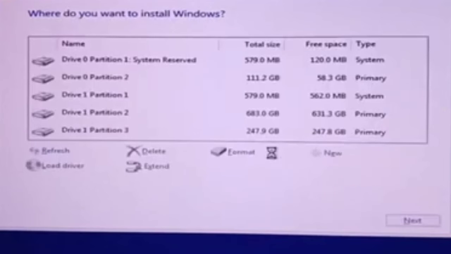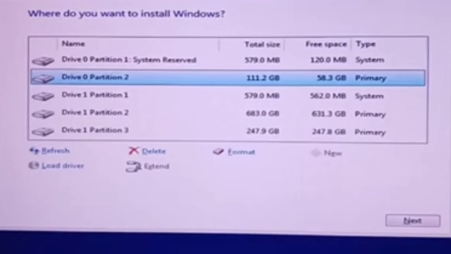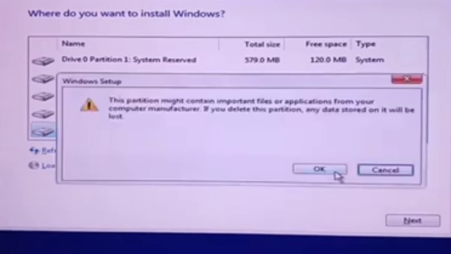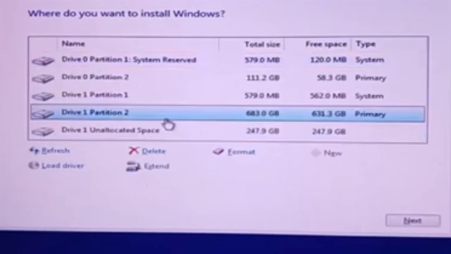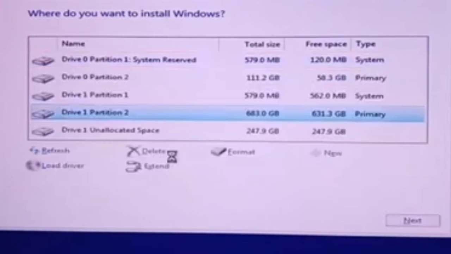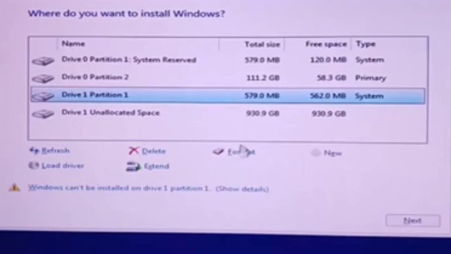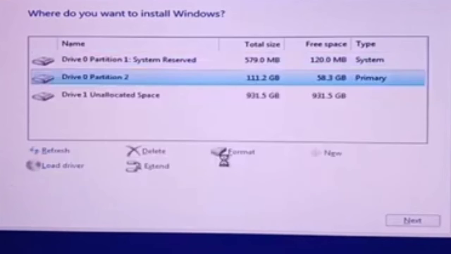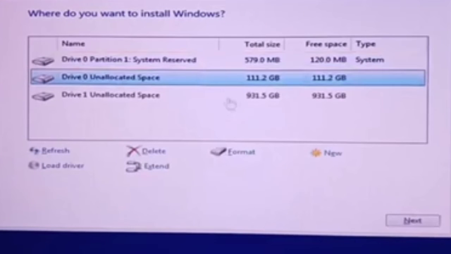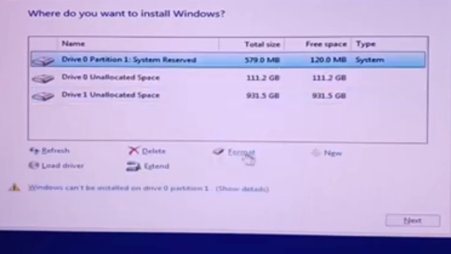Then as you can see, there are partition drives here. There are only two drives, don't be fooled, since the others are not useful. Let's delete the others, and don't do this if you have important files in your computer, since after you delete it, this will be gone forever.